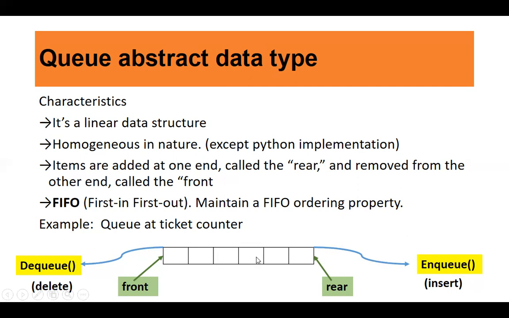Nothing can be deleted from in between or inserted in between. The operations that carry out insertion and deletion: we call DQ to delete an item from the queue, and NQ to insert an item into the queue.